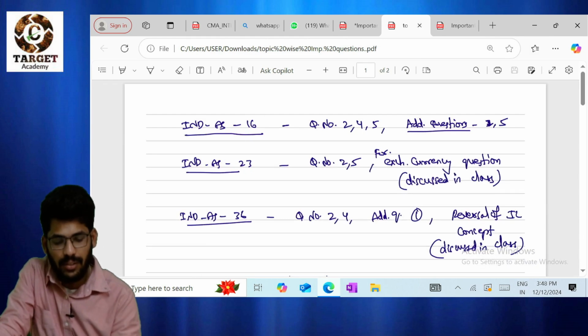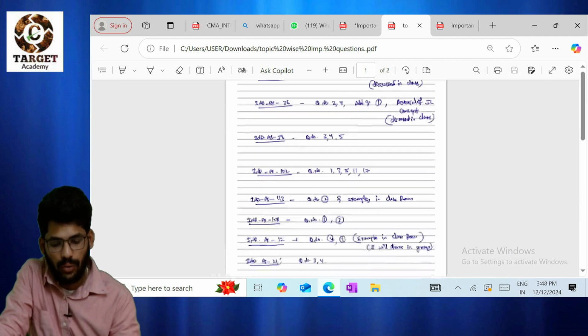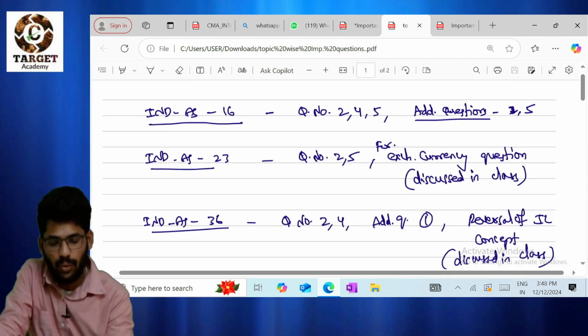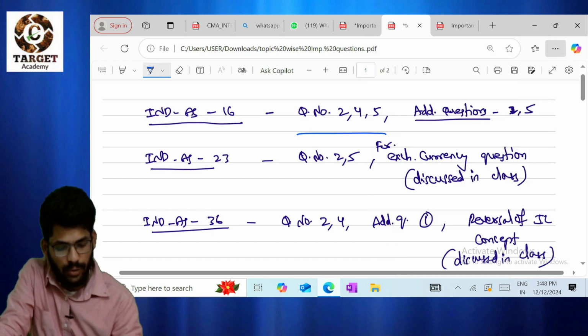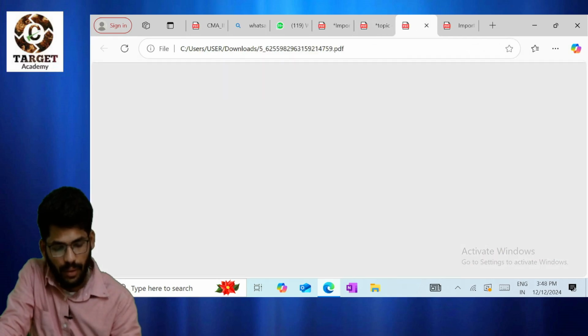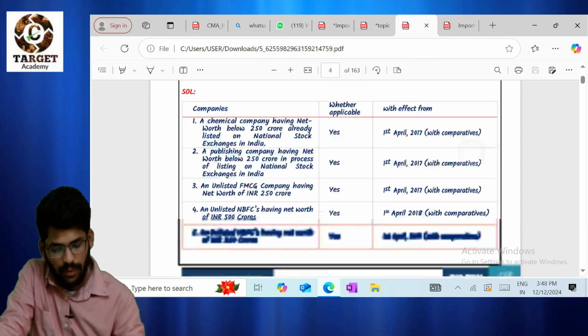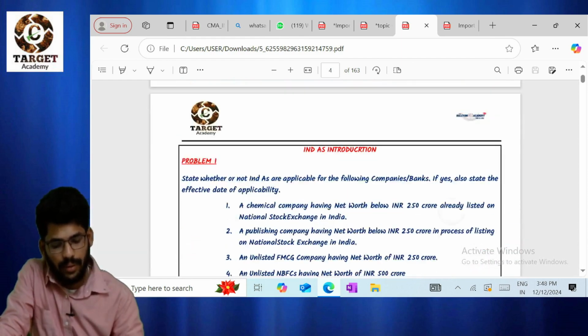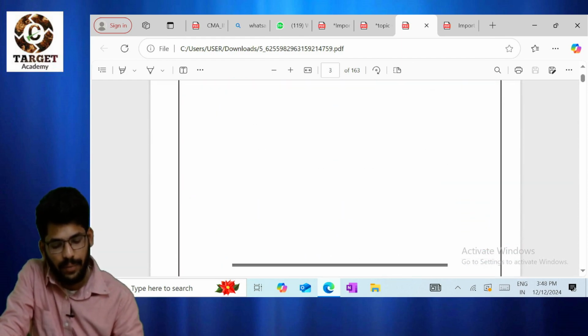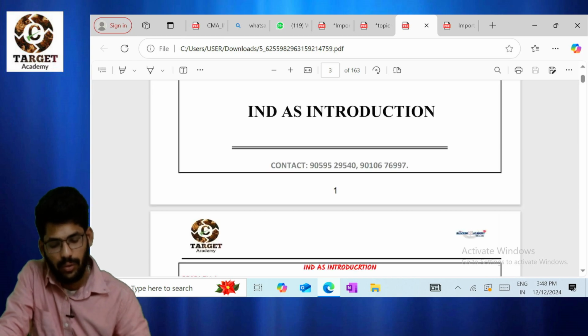So coming to Index 16. These are the important questions you need to solve before going to the exam. What are they? Question number 2, question number 4, question number 5. I will show you the questions. Some MCQ questions we can expect from this index introduction. Please go through that.